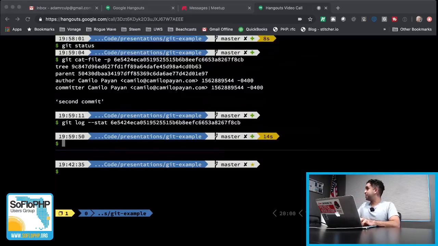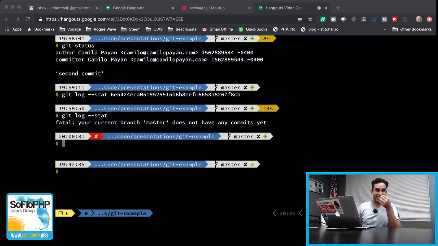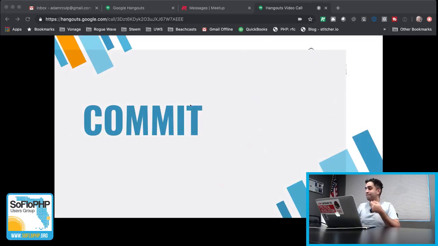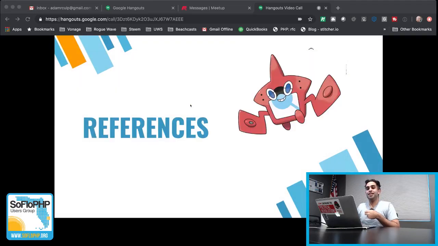And now let's run git log all on its own. No hash. We got nothing. No commits. It even says fatal because apparently it's that serious. But nothing has come up yet. So what makes that work? That's going to be references.